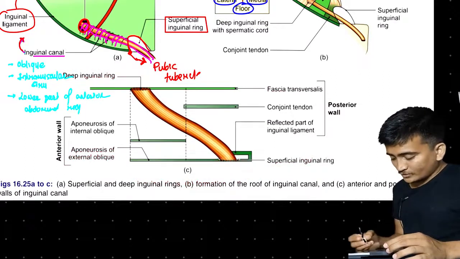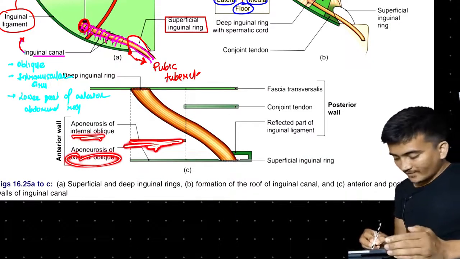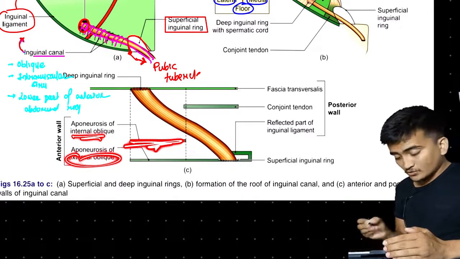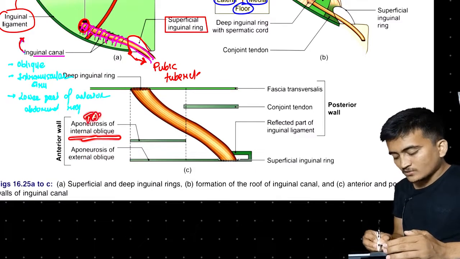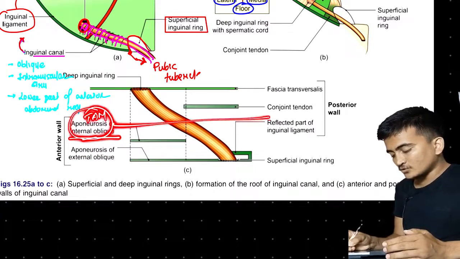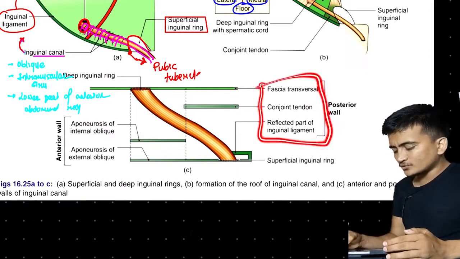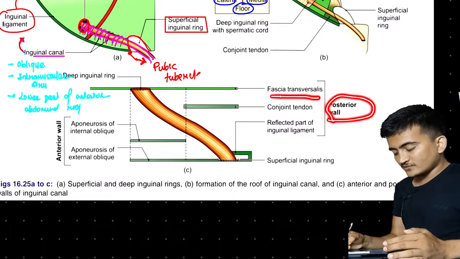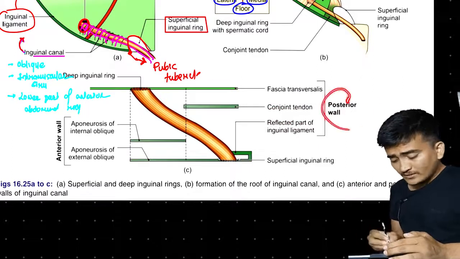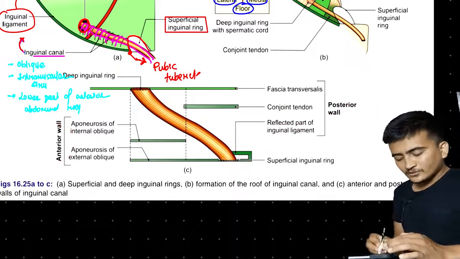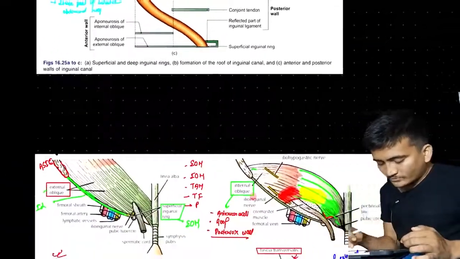Now inner to external oblique we have internal oblique. We can see right here. Inner to that we have transversus abdominis. It is not shown right here. So these two, internal oblique and transversus abdominis muscles, were forming a tendon, that was the conjoined tendon, right? So fascia transversalis, conjoined tendon, and the reflected part of inguinal ligament are contributing to the posterior wall. Similarly, the anterior wall is being formed by internal oblique and external oblique, right? Now this was about that diagram.